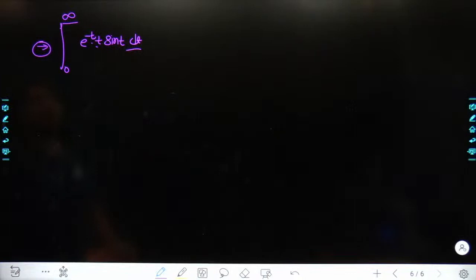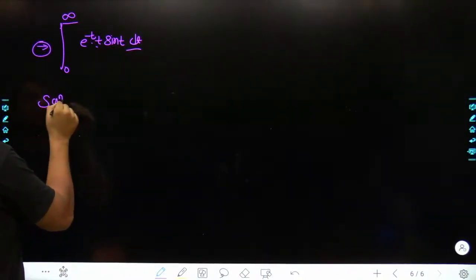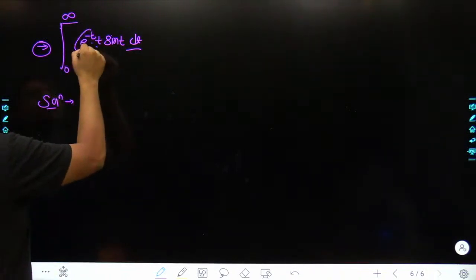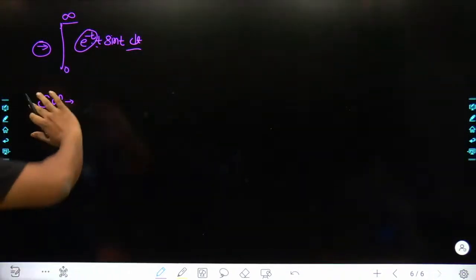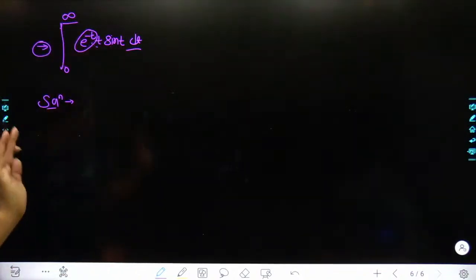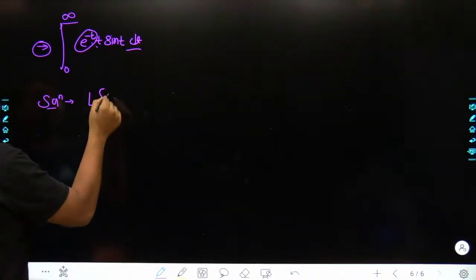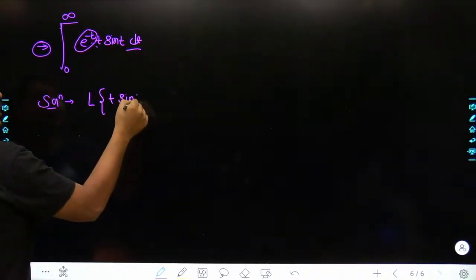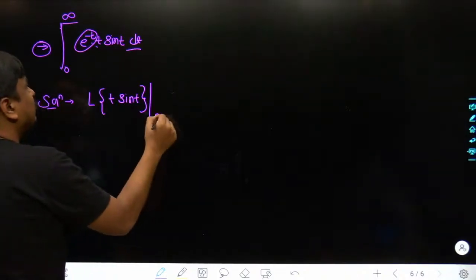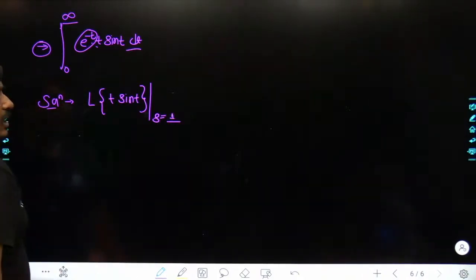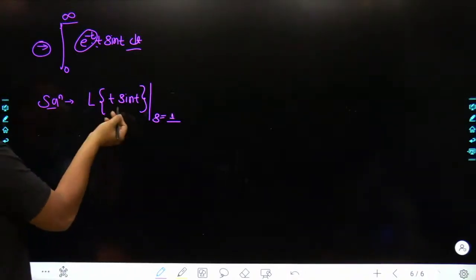So what we are going to do here is compare with the standard form of the Laplace transformation. One thing is quite sure: e to the power of minus t is in the place of e to the power of minus st. So once we compare with e to the power of minus st, the value of s is plus 1. So we are left with the Laplace of t times sin t. Once we take its Laplace, purely it would be a function of s, and there s would be replaced by s plus 1. Agreed? How would the Laplace be made?